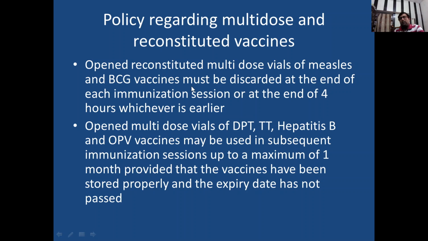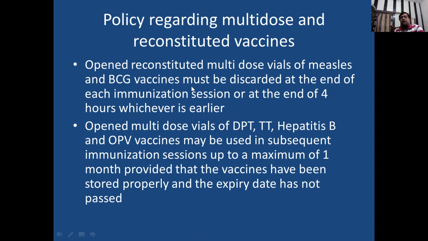And another thing is that if some child came and he has taken one dose at the given time, suppose pentavalent vaccine was given at 6 weeks, but now the child came to you at 3 months of age. Now what do we have to do? So in this case we give the second dose of pentavalent and continue the next dose after 1 month without restarting the whole immunization schedule. We have to continue from the point where we left last time.